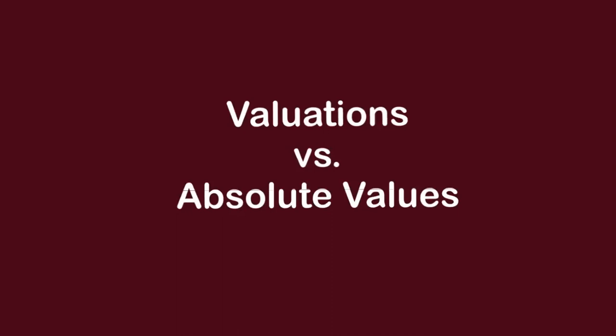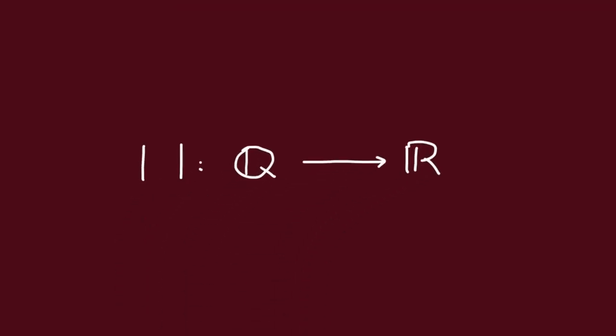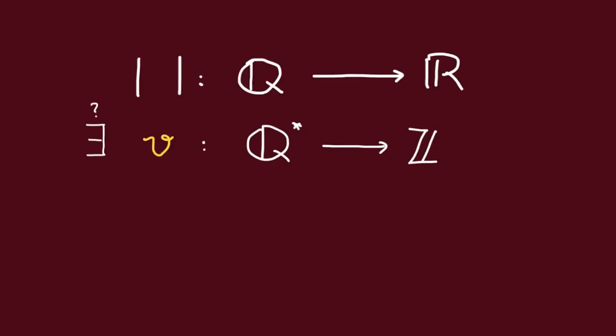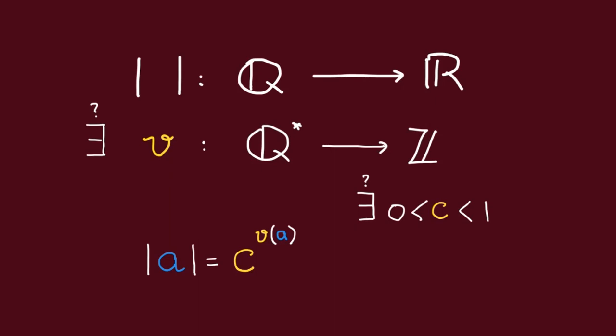In the last video, we asked if every absolute value on a number field K comes from some kind of discrete valuation. Well, let's see. How about we consider the usual absolute value on Q? Does this one come from some discrete valuation? I.e., does there exist some valuation V from Q star to Z and some positive constant C less than 1 such that the absolute value of every rational number A is equal to C to the V(A)?